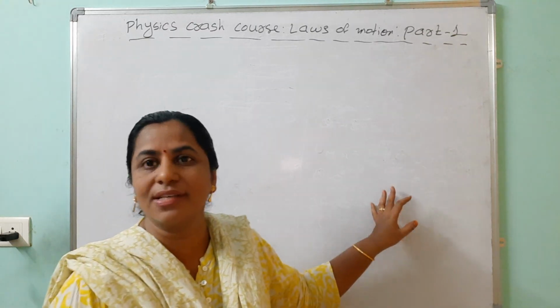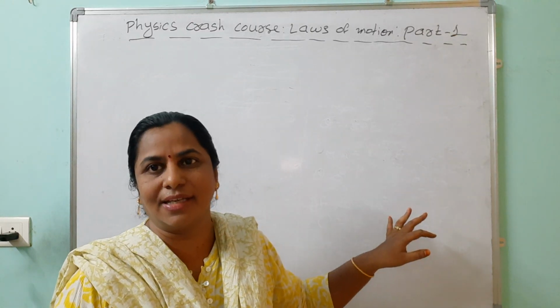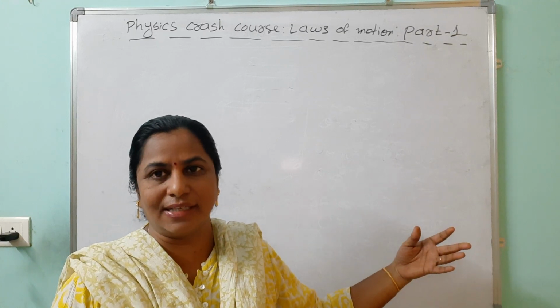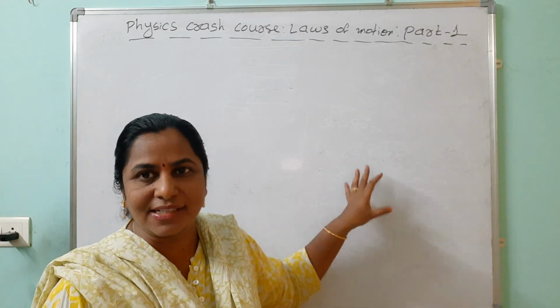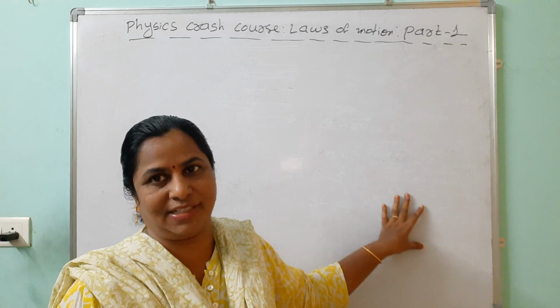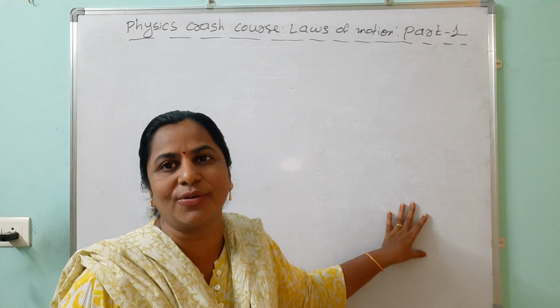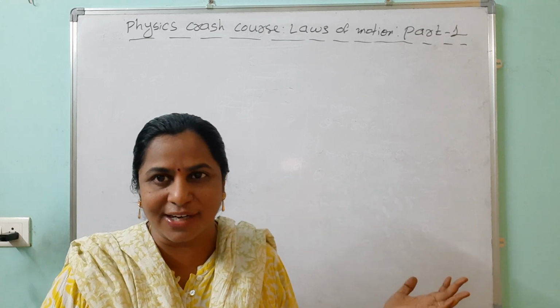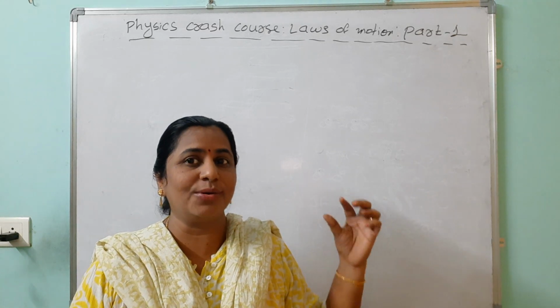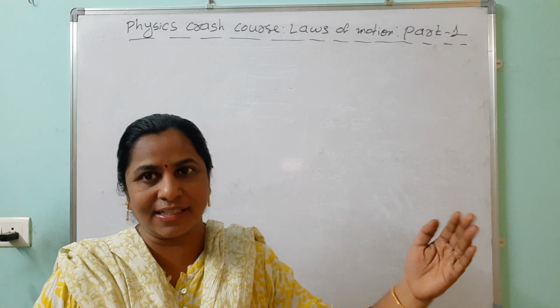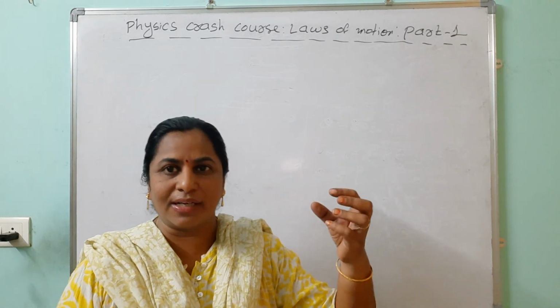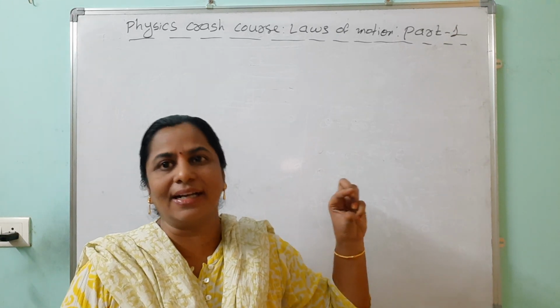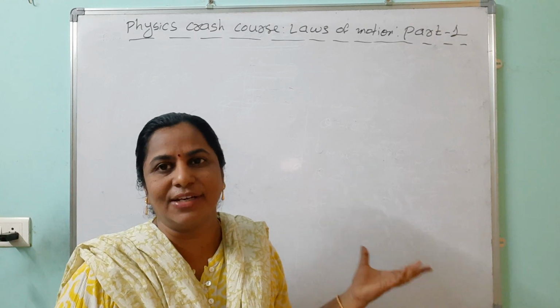Look here, this board is here. Tomorrow also it is here only, day after tomorrow also it is here only. Unless I disturb it, it will continue its state of rest. Like that, the earth is revolving around the sun. Unless there is a disturbance, the earth is always revolving around the sun. So here we are taking two cases, at rest and at uniform motion. Both we are treating as a single condition. So this is Newton's first law.